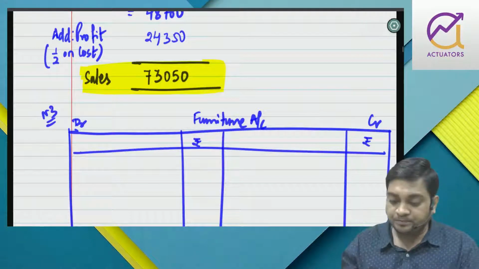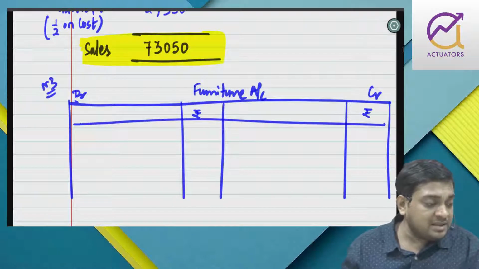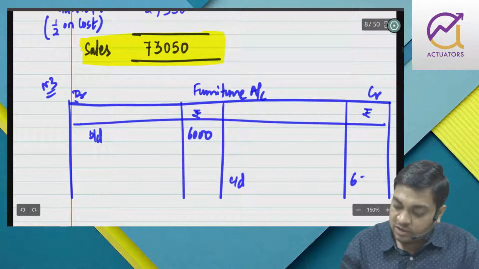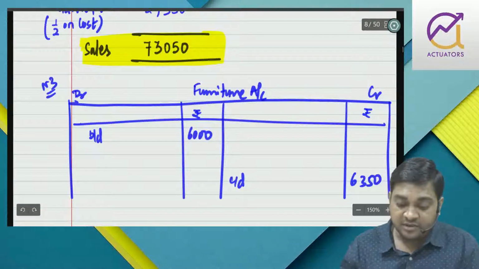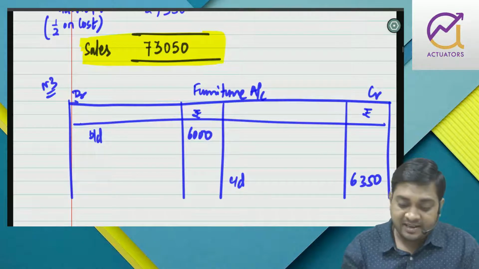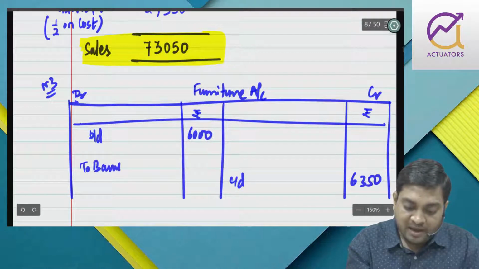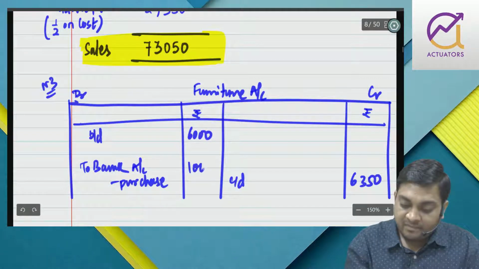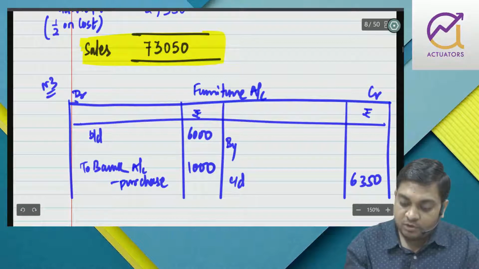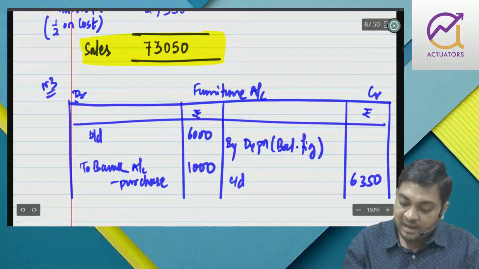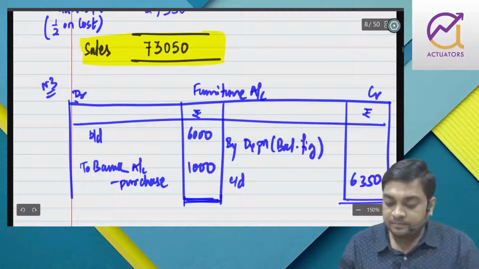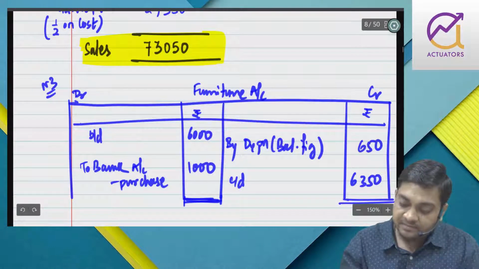Is that fine? Now, the opening balance is 6,000. The closing balance is 6,350. So debit side indicates inflow, credit side indicates outflow. To bank, the purchase part they have given, that is 1,000. So automatically I'll get by depreciation the balancing figure, right? It is 650.